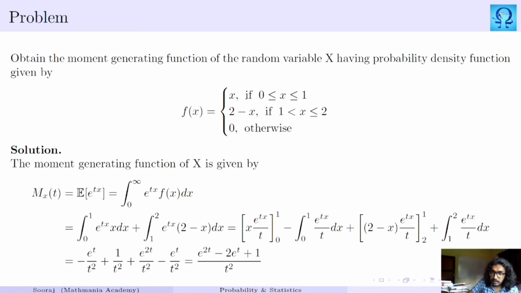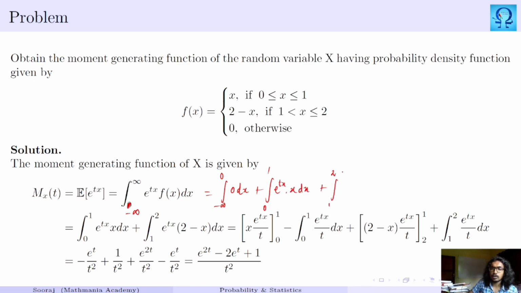It is defined from, if you see, minus infinity to infinity. Here from minus infinity to 0, it is 0. From 0 to 1, this function takes the value x, so e^(tx) multiplied with x dx.